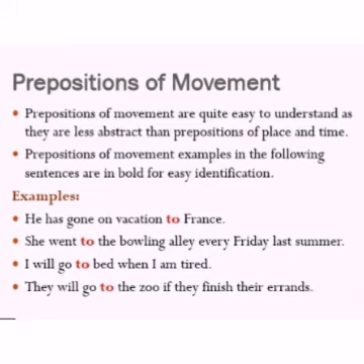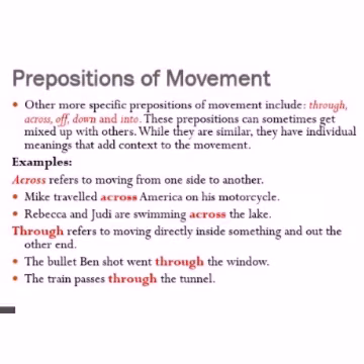Movement. And also other specific prepositions of movement: through, across, off, down, into. Going through, going across, going off, going down, going into, going towards one place. These prepositions can also be used for positions.